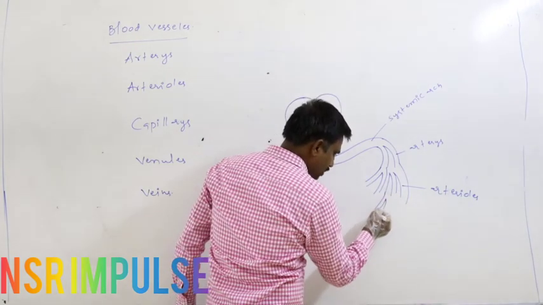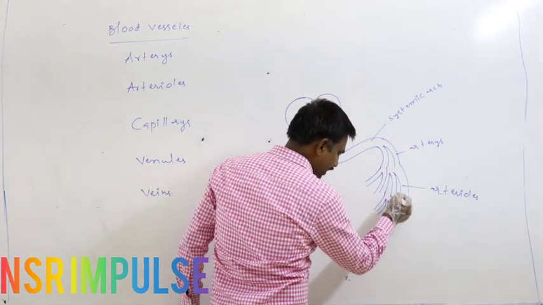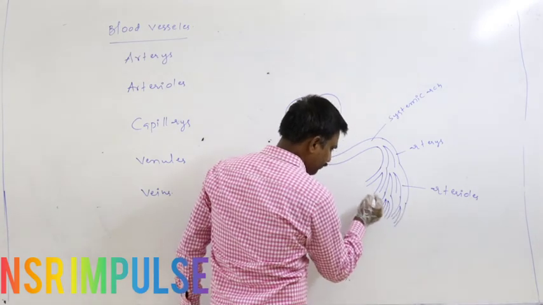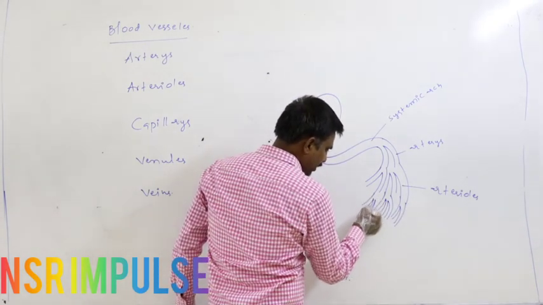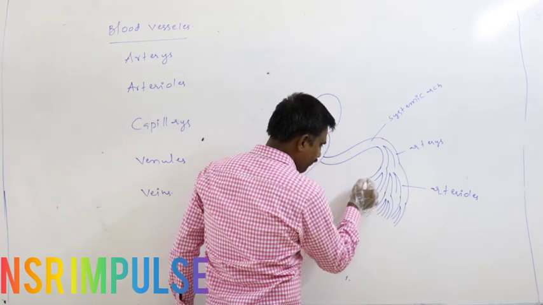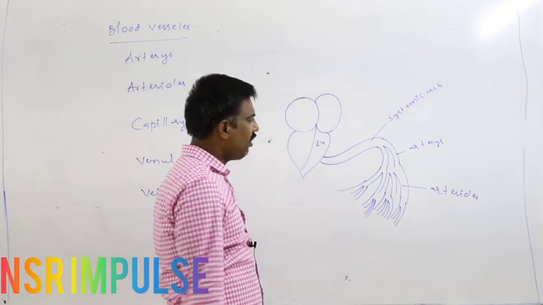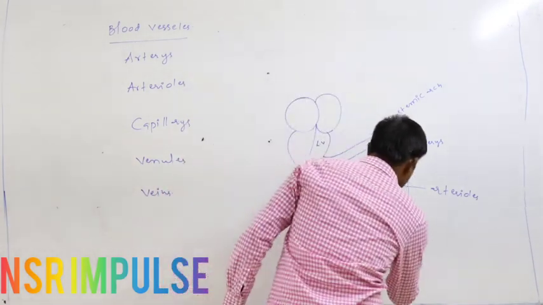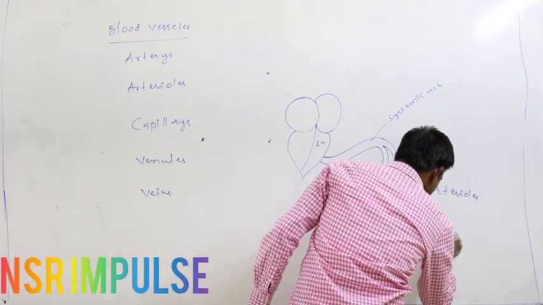Again, arterioles divide into capillaries inside the tissue. Inside the tissue, arterioles divide into fine branches. They are the capillaries.